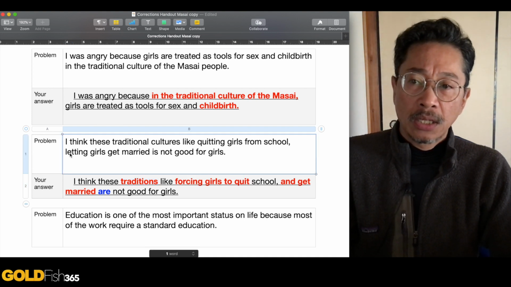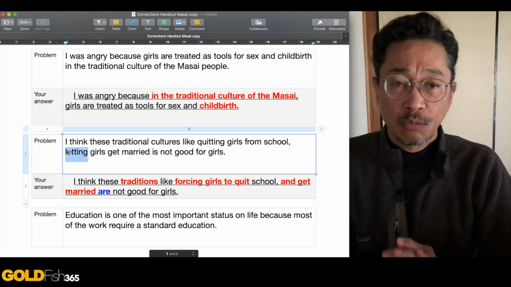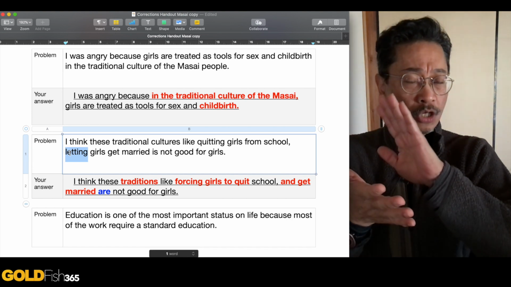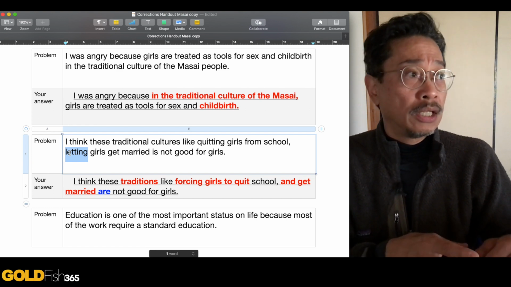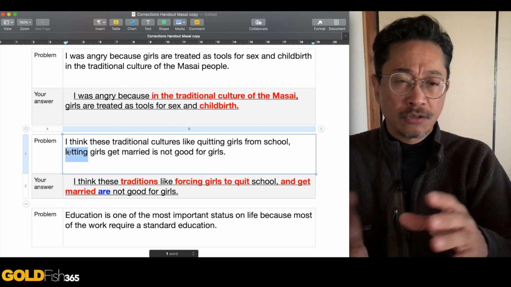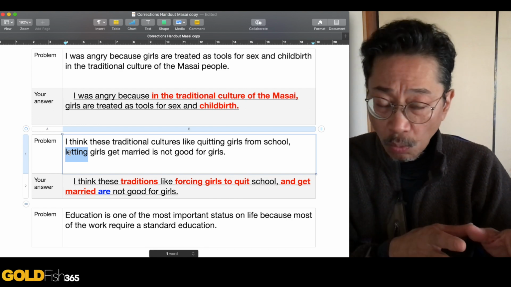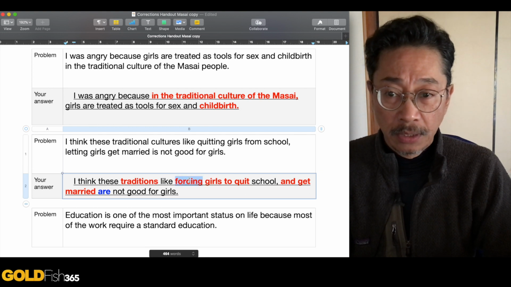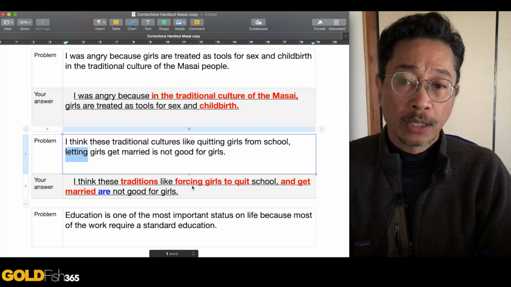Then the person who chose the word letting, it's hard because it's not really well taught in Japan, the difference between letting and making. If you're letting someone do something, it's because they want to do it. Letting somebody have ice cream, they want to have ice cream, so they ask you and you think, okay, you can have some ice cream, you let them do that. But if it's something they don't want to do, then you're forcing them, you're making them, okay? So forcing is a better word than letting. Letting is not the correct word. The correct word is forcing.